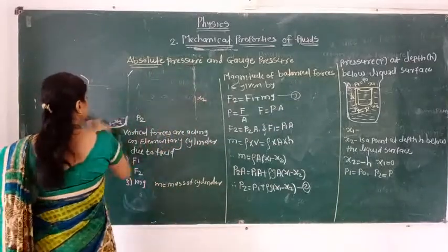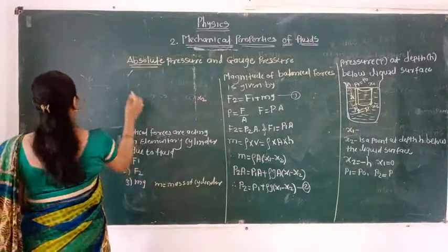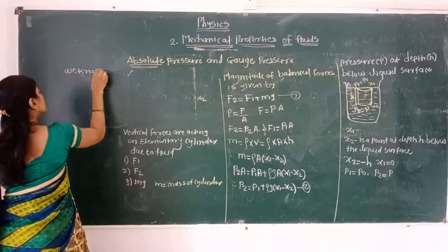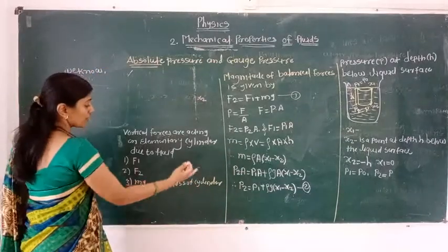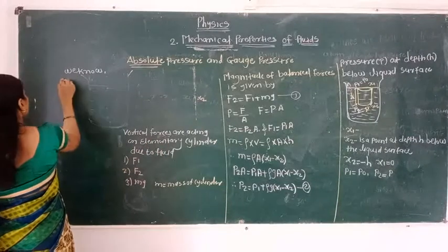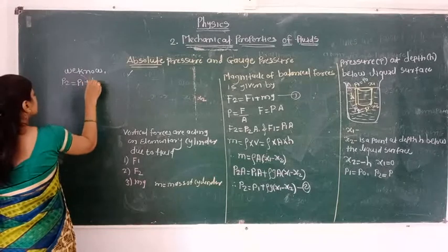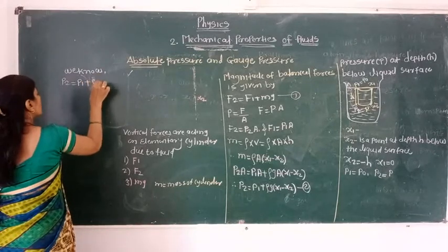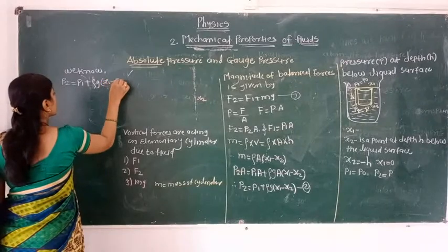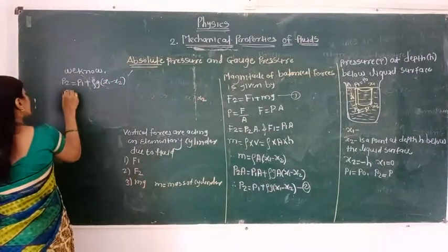See there, we know that equation. We will write it first. We know the equation to find the pressure: P2 is equal to P1 plus rho G in bracket x1 minus x2. All values are with us. P2 is nothing but P.